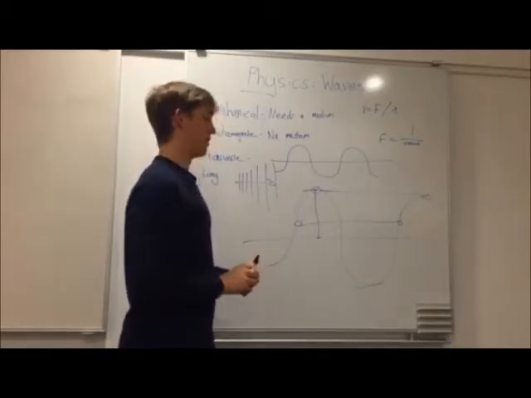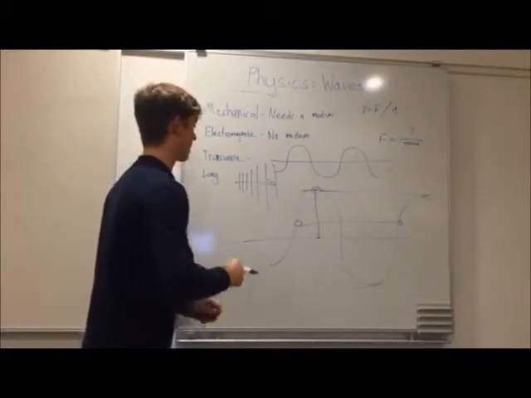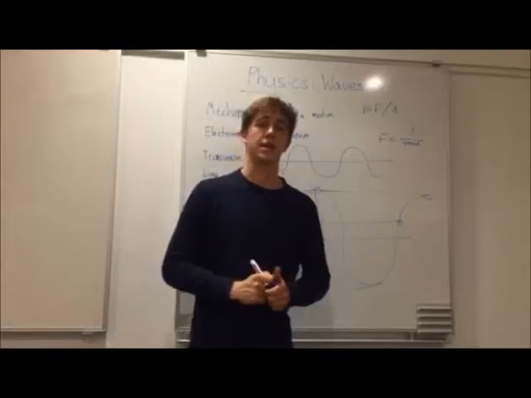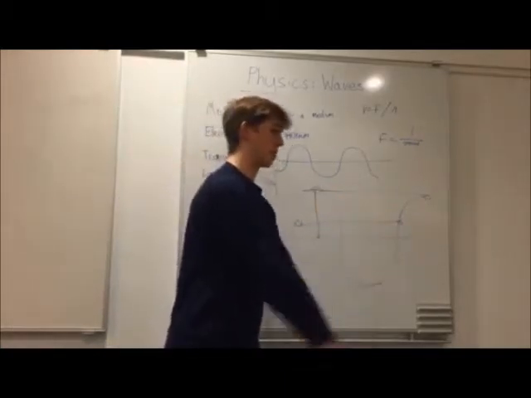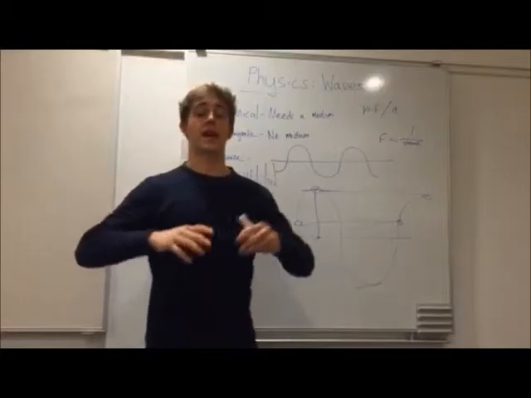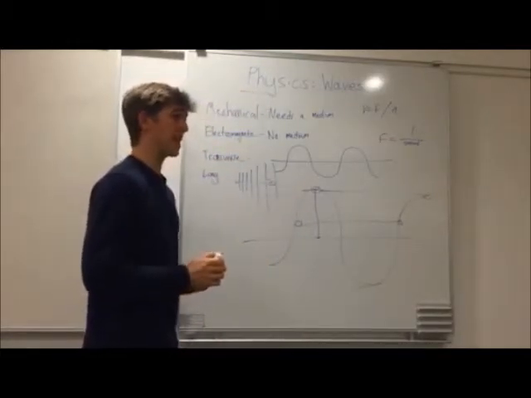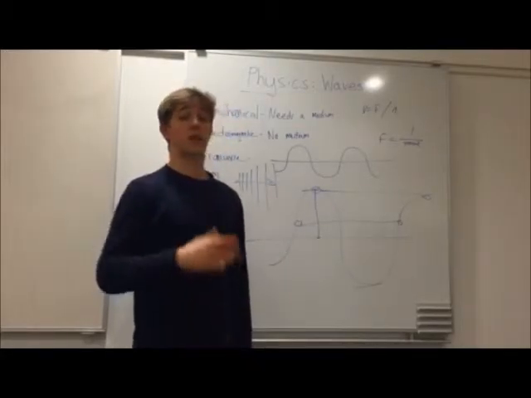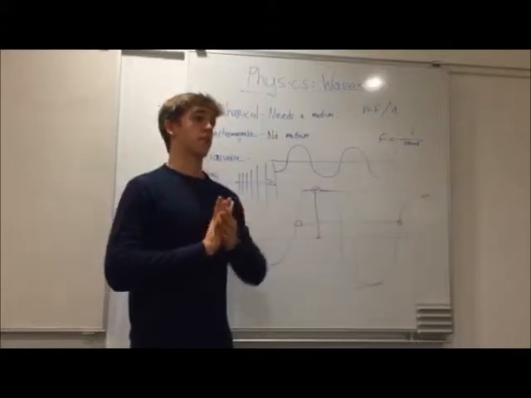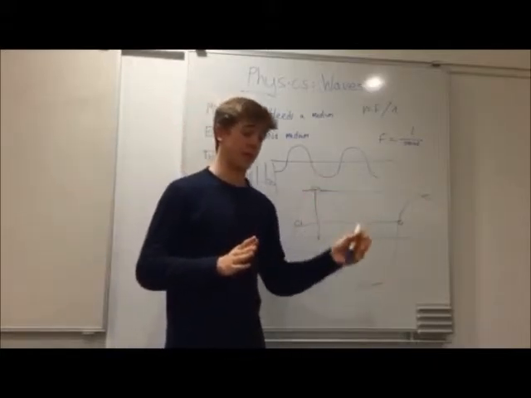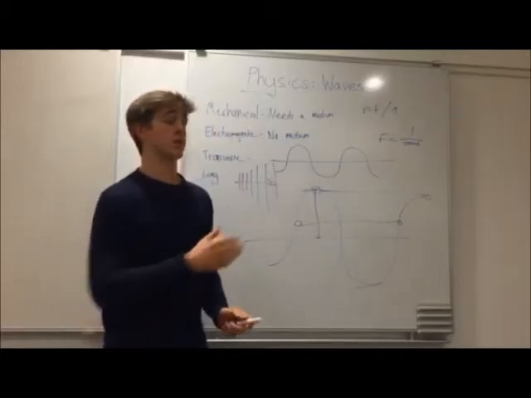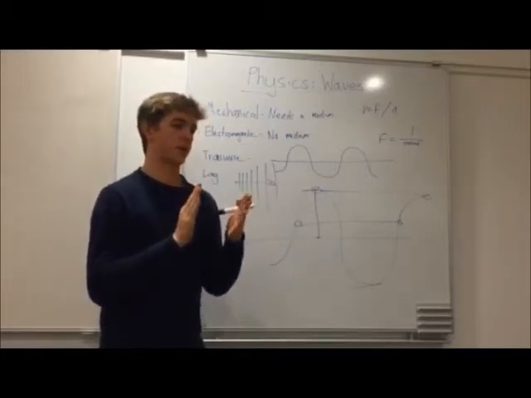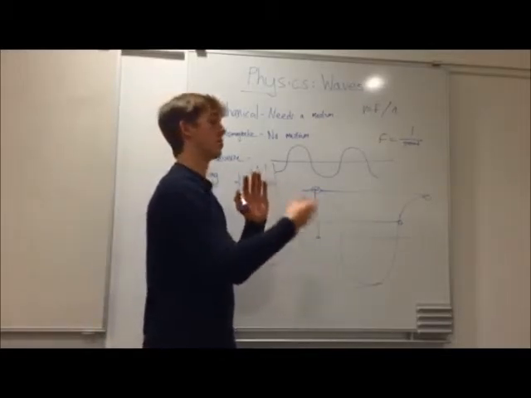Now, an important idea that is often not explained is something called redshift. Redshift is the idea that when an object moves away from us, its wavelength becomes longer. Meaning that it becomes less prevalent, not less powerful, but less prevalent. We call it redshift because as it moves away, the light shifts more towards the red end of the spectrum. A blue shift is when an object comes towards you, so the wavelength becomes more compressed, frequency becomes higher, and it moves more towards the blue side of the spectrum.